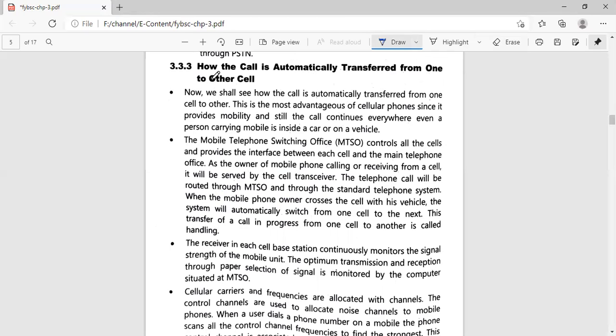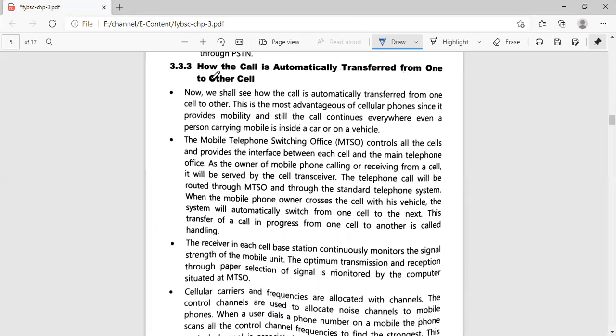This is the most advantageous feature of cellular phones, since it provides mobility and still the call continues everywhere, even if a person carrying a mobile is inside a car or on a vehicle. The meaning of this paragraph is that if we are moving from one place to another, we are still not losing our mobile connection, right? We are still on the call. Why? This is the beauty of mobile phone communication.